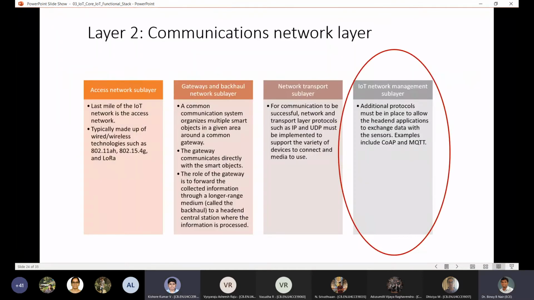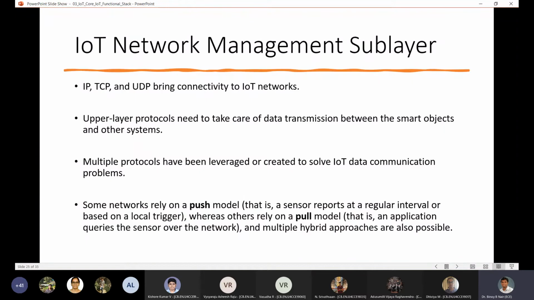Okay, so that is the idea of the network transport sublayer, and at last we go to the network management sublayer, where you have the final connectivity part, where your application or your API directly communicates with the rest of the lower level protocols. Typically, there are two ways in which the data communication happens between an application and the sensor. One is called the push model, and another is called the pull model.